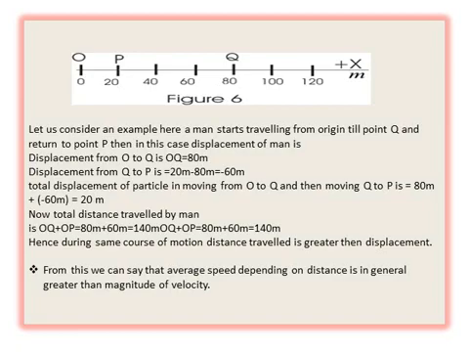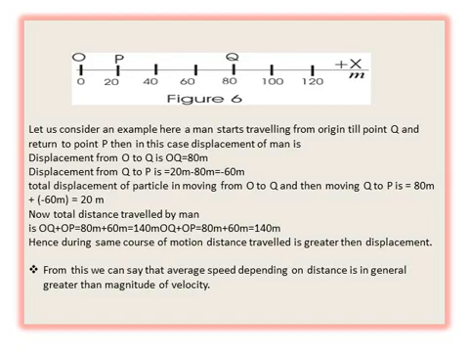To understand the concept more clearly, let us consider an example. Here, a man starts travelling from origin O to point P, then to Q, and then returns to P. In this case, the displacement from O to Q is 80, then Q to P is 60 with the negative sign because he is coming backward.